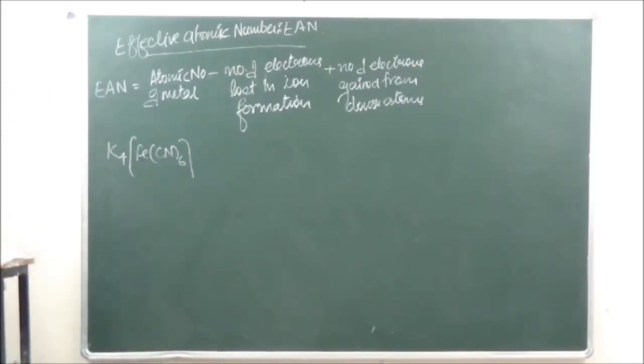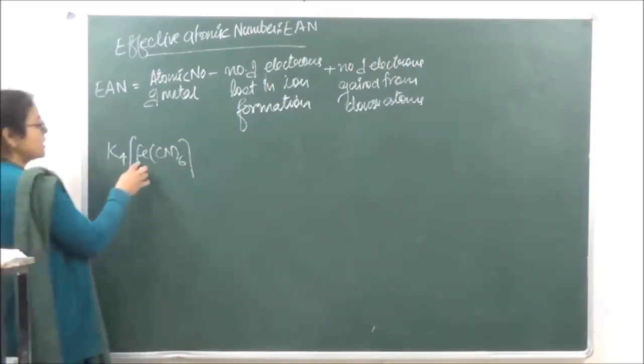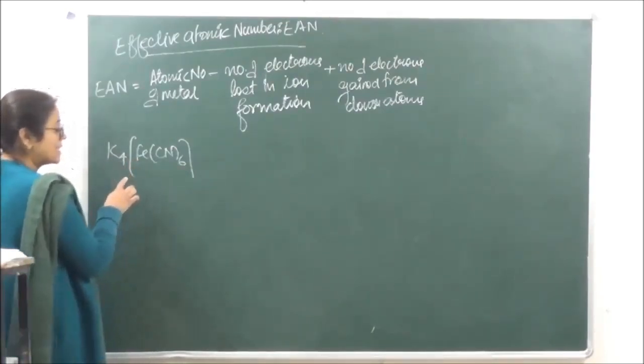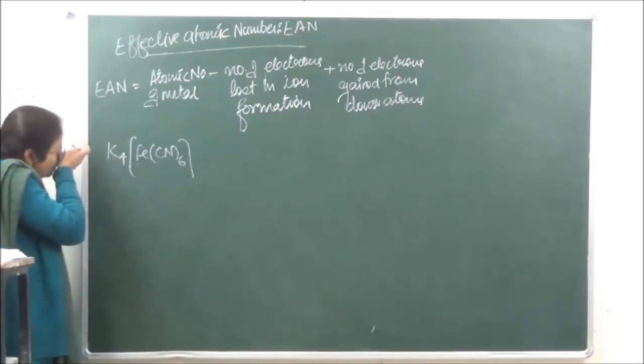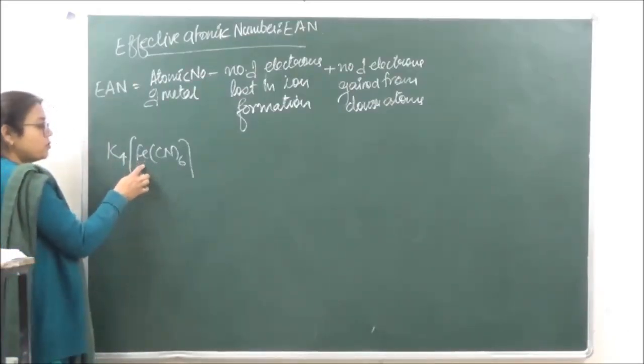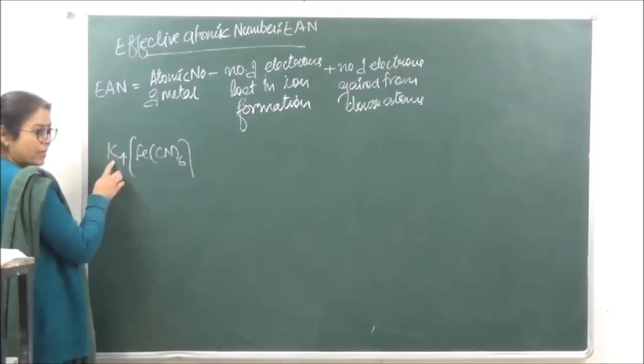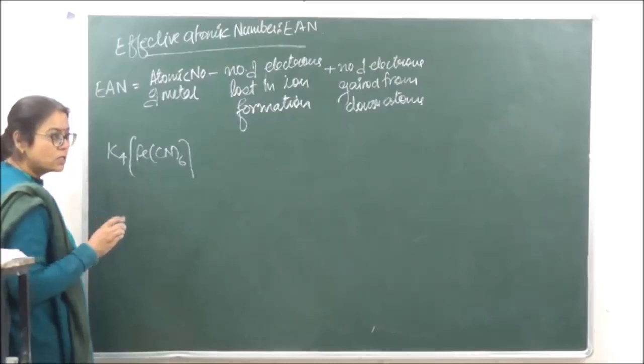Fe(CN)6, right? So what is going to be the oxidation state of the central metal atom? How do you calculate the oxidation state? First, let's understand that. When we're talking of calculating the oxidation state of the central metal atom, we have to take the valency of this potassium. Valency of potassium is 1 positive. So